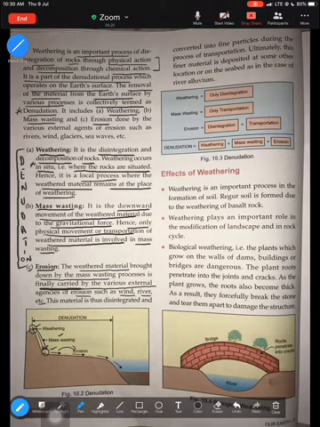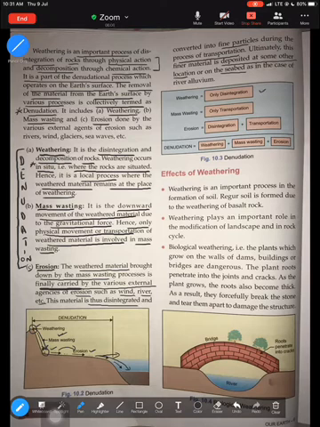Different agents of erosion like wind and water carry this material, and this material is again broken down into fine particles during the process of transportation and is deposited at some other location, or sometimes on the seabed. So in erosion, what happens? The material that was dropped down by mass wasting is carried by agents of erosion like wind. They break it into finer particles and deposit these particles sometimes at the bottom of the sea or somewhere far from their original place. So that is the third process of denudation.